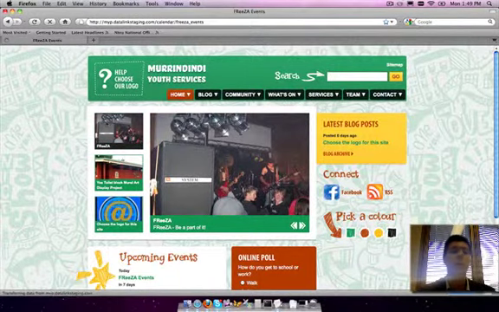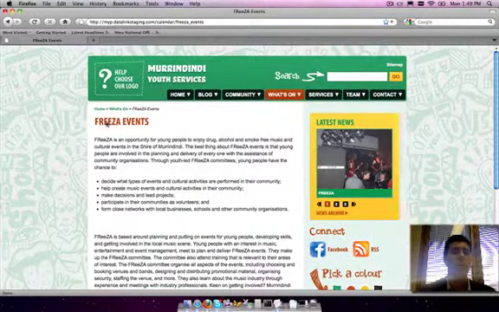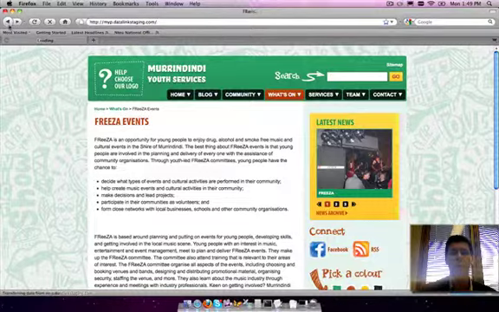Here I've actually clicked on one of the news articles. It's actually an event in the events calendar, but the effect is the same. It takes me to that page and I can read more about that featured item. So I'll just return to the home page for a second.